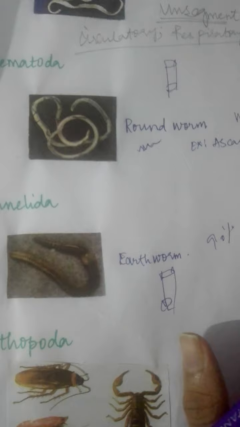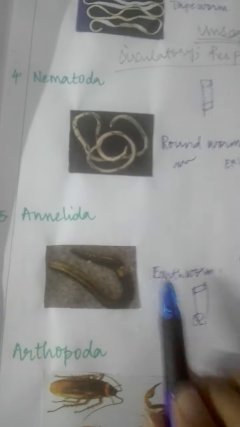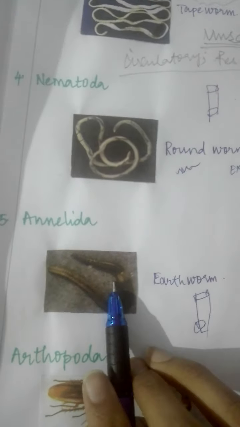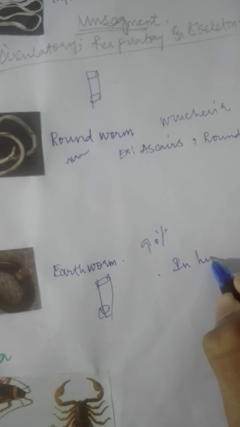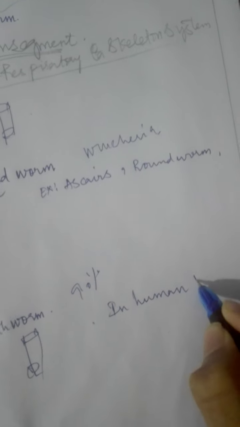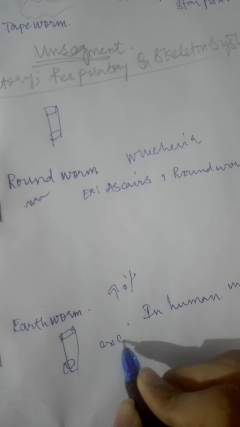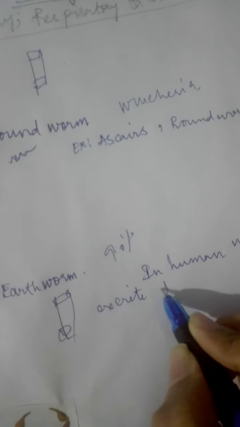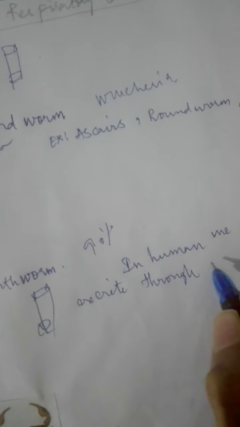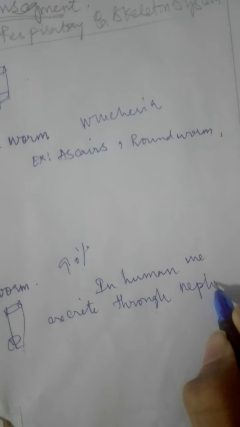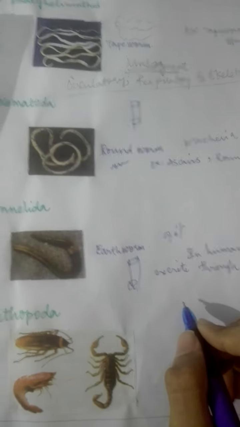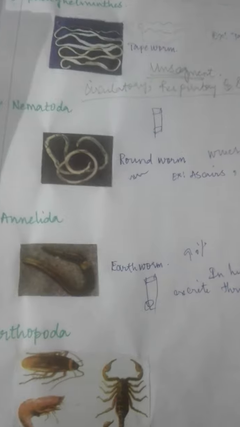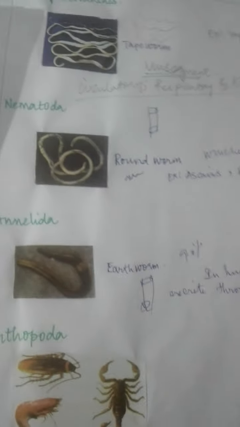Excretion is through nephridia. They excrete through nephridia. In humans, we excrete through the nephron. In 10th class, you will learn about the nephron in the next class. With the help of the nephron only, we humans excrete. In our earthworm, nephridia are there.